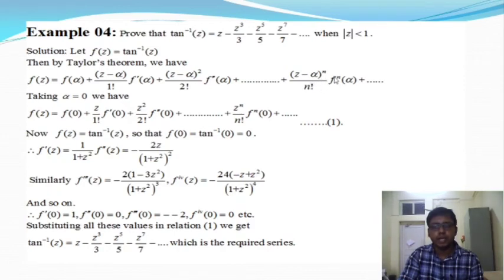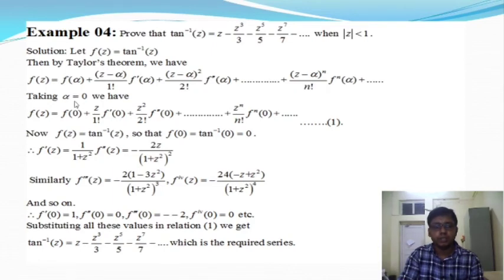The term z minus alpha whole to the power n by n factorial f to the power n of alpha is the nth order term of the given Taylor series about the point z equal to alpha. In this problem we will take alpha equal to 0.